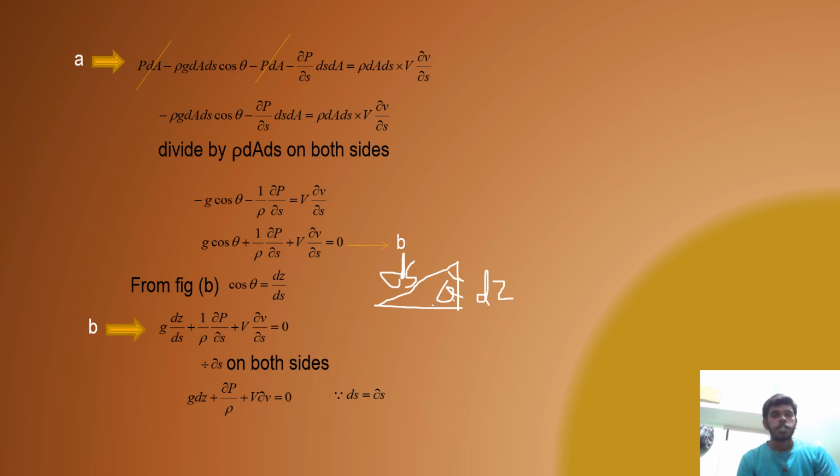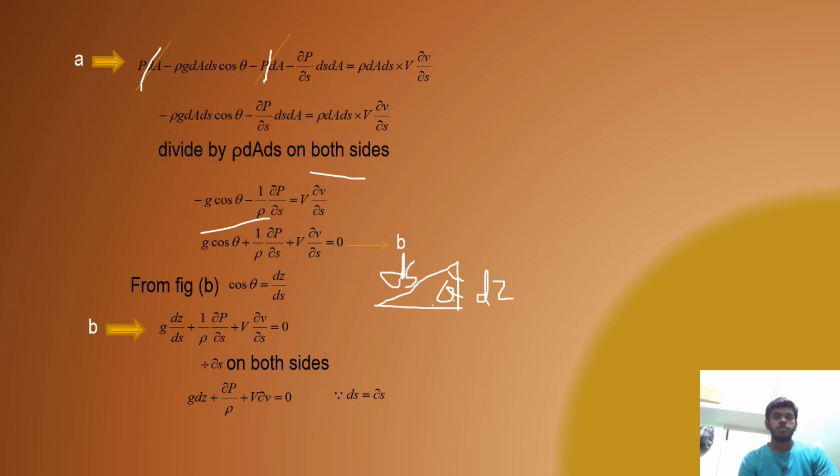Here P into dA cancels. The equation becomes minus rho into g into dA into ds cos theta minus del P by del S ds into dA is equal to rho into dA into ds into v into del v by del S. Here we divide by rho into dA into ds on both sides: minus g into cos theta minus 1 by rho into del p by del s is equal to v into del v by del s. Now the left-hand side terms are sent to the right-hand side: g into cos theta plus 1 by rho into del p by del s plus v into del v by del s is equal to 0.